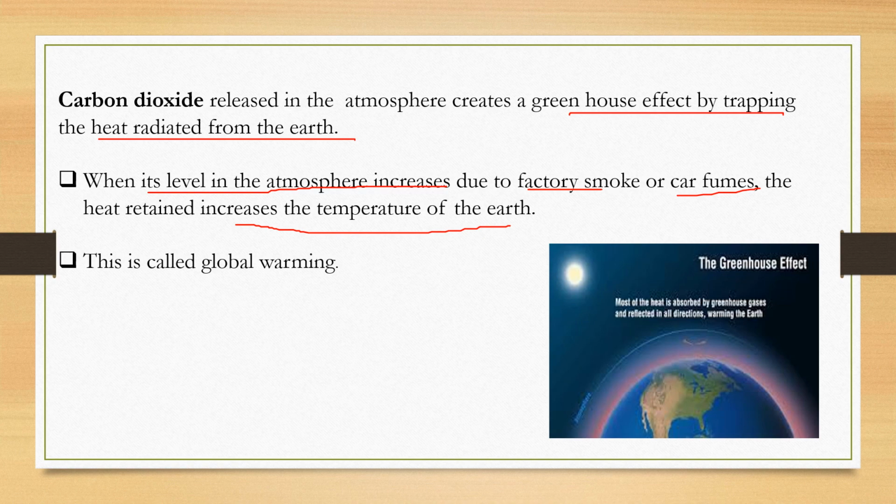Okay, children? We have learned the composition of the atmosphere and the importance of nitrogen, oxygen, carbon dioxide, and even the negative effects of an increase in carbon dioxide in the atmosphere. In the next session, or the next video, we will learn about the structure of the atmosphere.